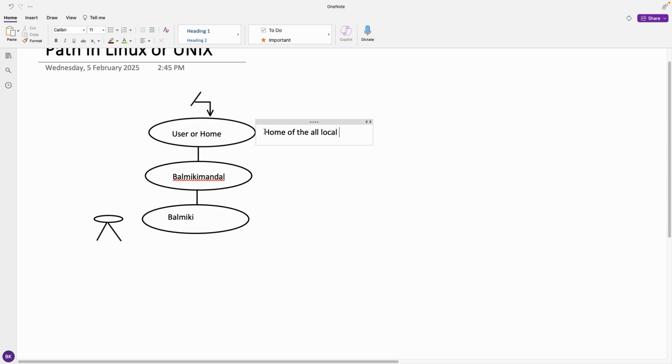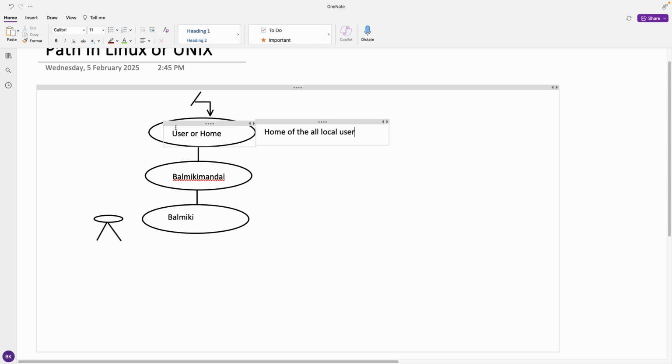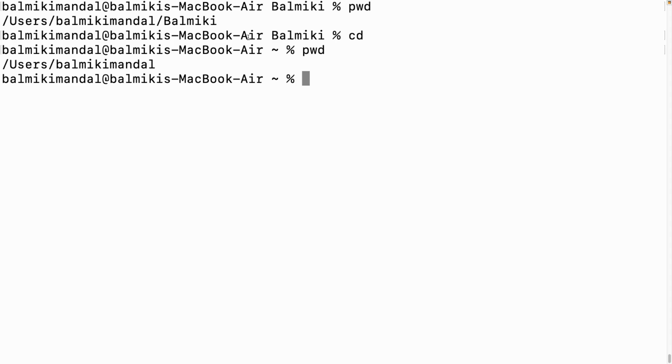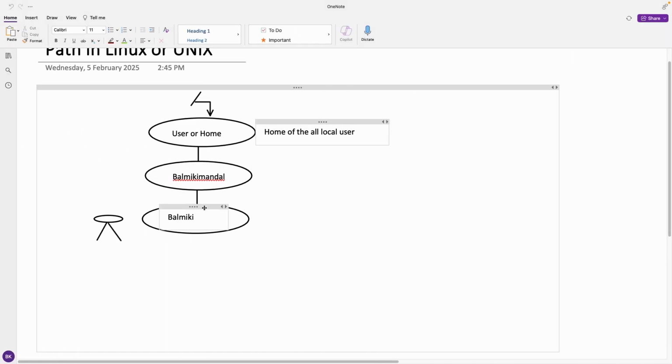Whatever local users are present, all the local users are present in user or home only. Inside user or home, my local user is Valmiki Mandal. As you can see, just cd, and this is my pwd. This is my local username. Now after that, Valmiki.